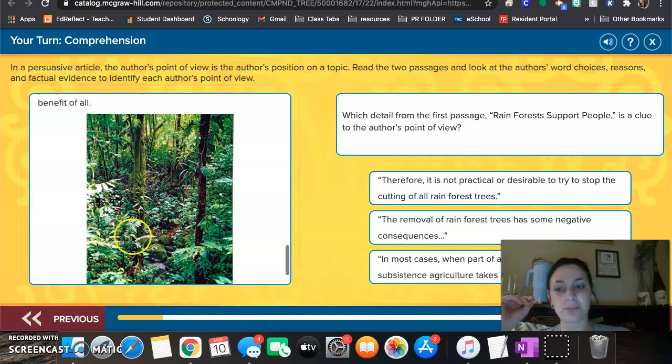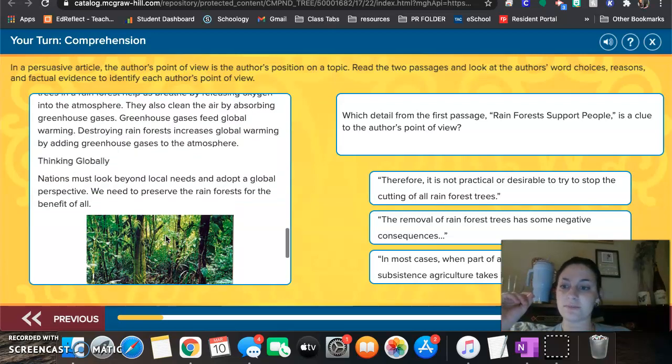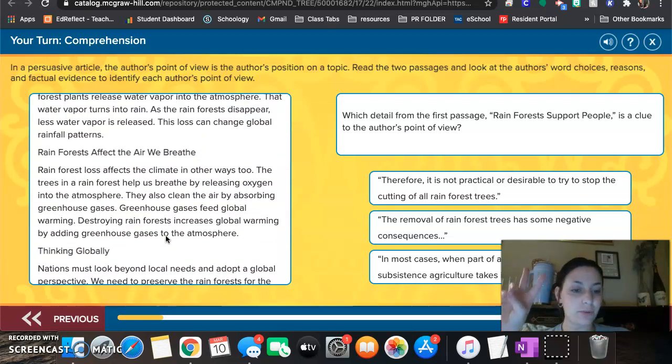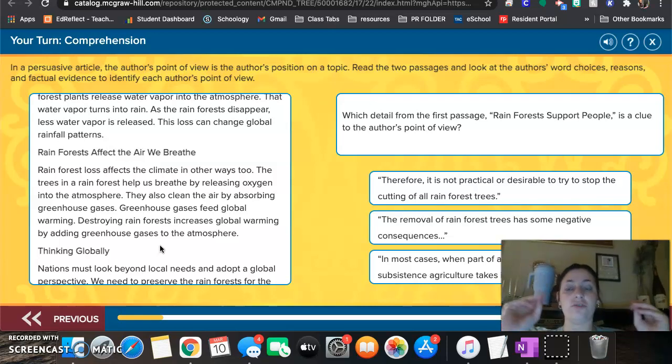And then we have a lovely picture, so green. You can find that in the rainforest. So we have two different points of view. One is saying that yes, we need to cut down the trees and then do something with the land. And the other point of view is like, no, do not cut down the trees.